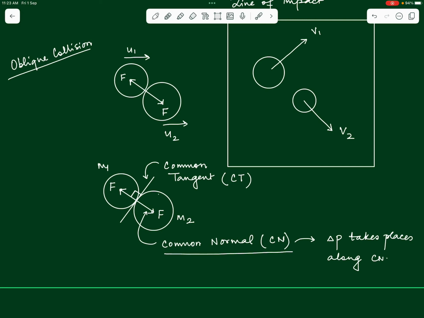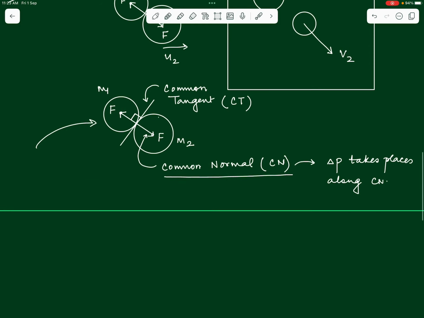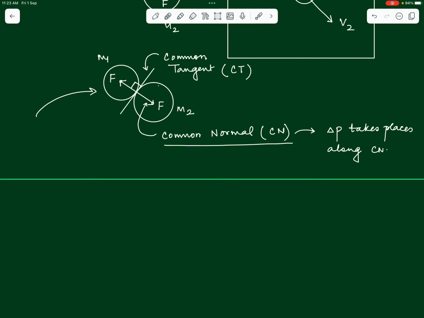Okay. Understand that the impact forces are still internal, there is still no external force acting on this system of colliding bodies, and hence we can still conserve the total momentum of the bodies, right. So now that we have understood these basic steps, let us write down a few steps to understand what we are going to do in order to study an oblique collision. The first thing that we have understood is that the conservation of momentum is still valid, right. Why is it still valid? Because the net external force on the system is still 0, right.